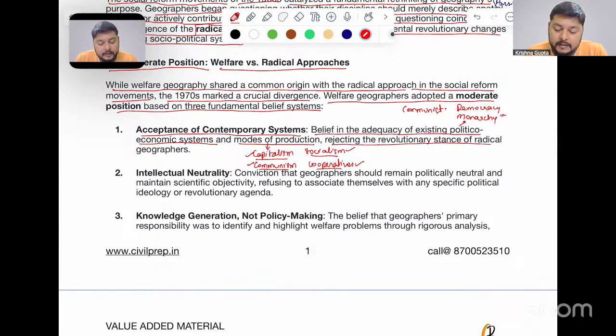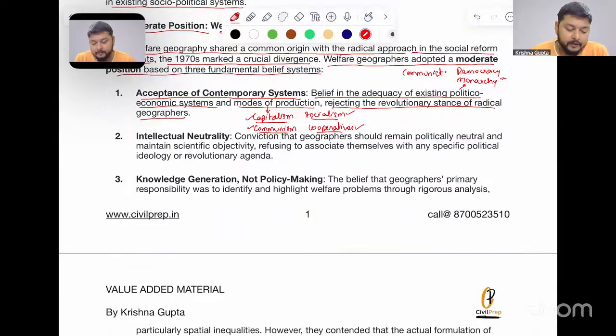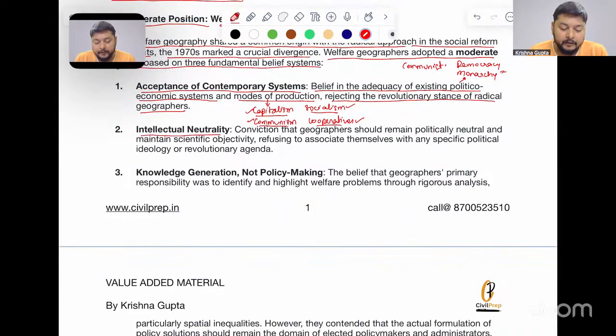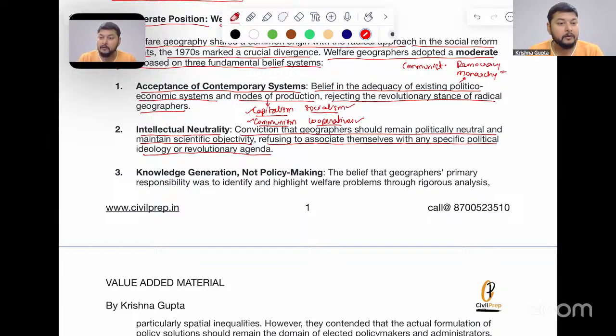Number two, rejecting the revolutionary stance of the radical geographers. Now, intellectual neutrality: the conviction that geographers should remain politically neutral and maintain scientific objectivity, refusing to associate themselves with any specific political ideology or revolutionary agenda. For example, the radicalists called for action, we can say call to action propaganda, where they were asked to join political stances to see how they can bring changes over the society.